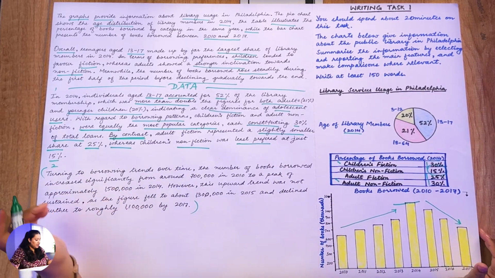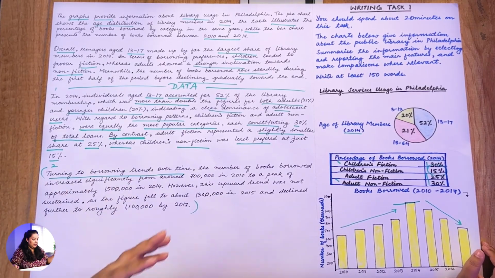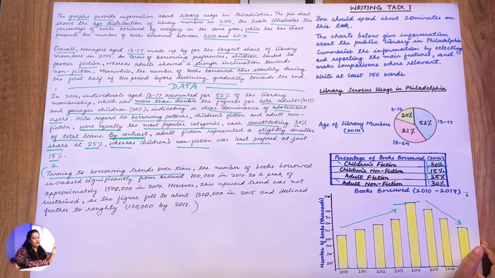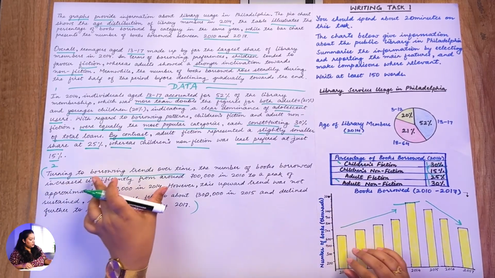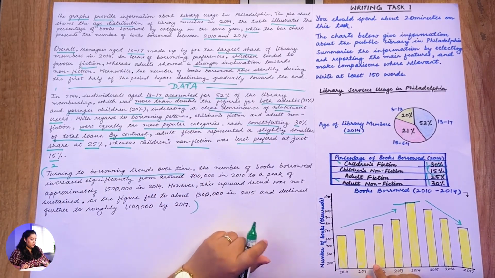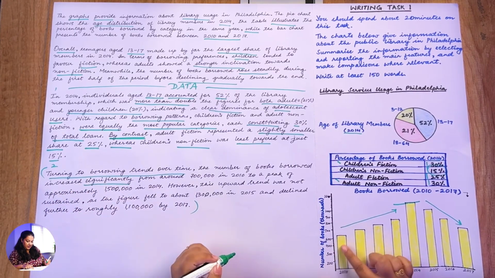So here you can also begin with a connector. I've written "Turning to borrowing trends over time." You can also write "secondly" or "lastly", but ensure that you start any paragraph with a connector so that the logical sequencing is on point. Turning to borrowing trends over time, the number of books borrowed increased significantly from around 700,000.